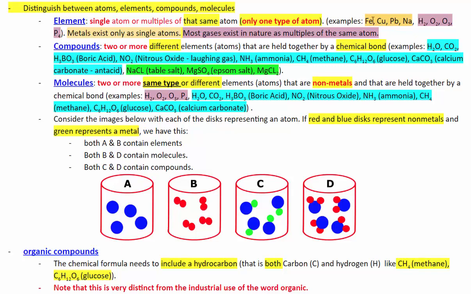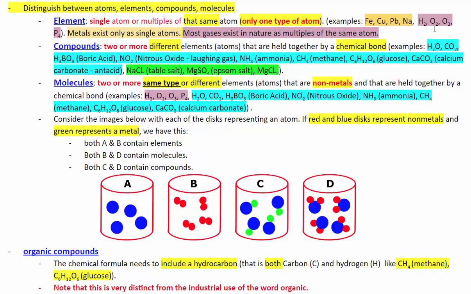Note that metals like iron, copper, lead, sodium exist only as single atoms, but gases like hydrogen, oxygen, etc. exist in nature as multiples of the same atom. For example, if we have just oxygen by itself, a single atom of oxygen, it's going to be highly reactive and it's not going to stay in the atmosphere for long.